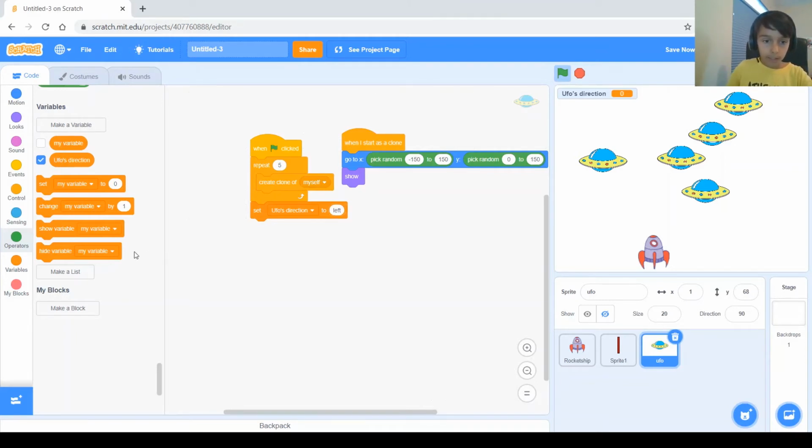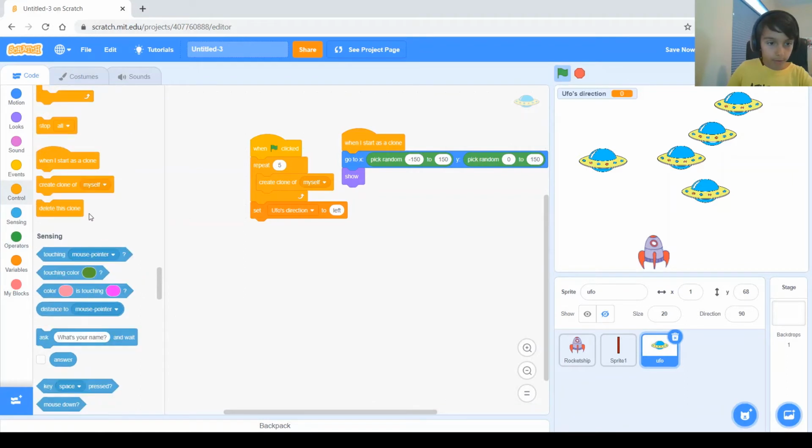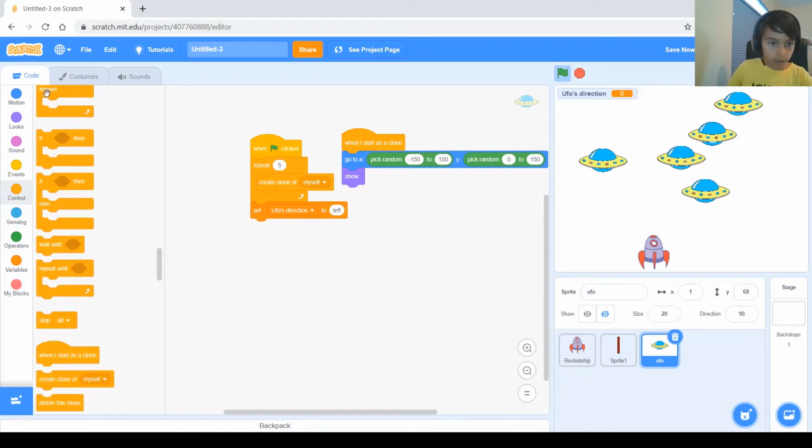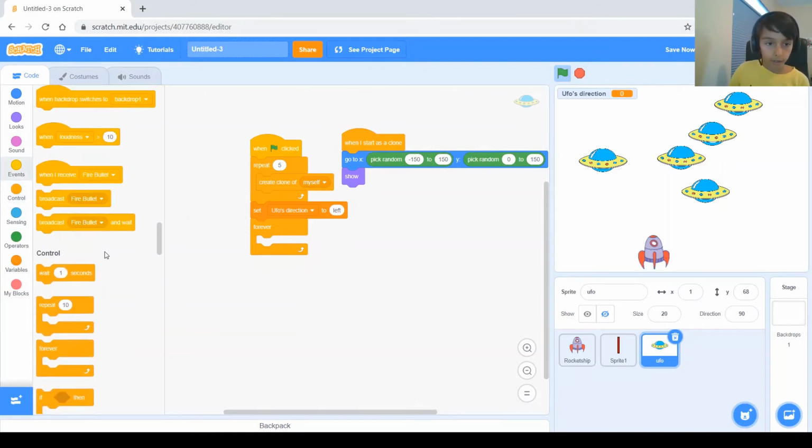And then we needed to do something forever, so get the forever block and put it right under the set UFOs direction. And then in that forever, we needed to broadcast the UFOs direction, so every clone knows which direction they're supposed to go.